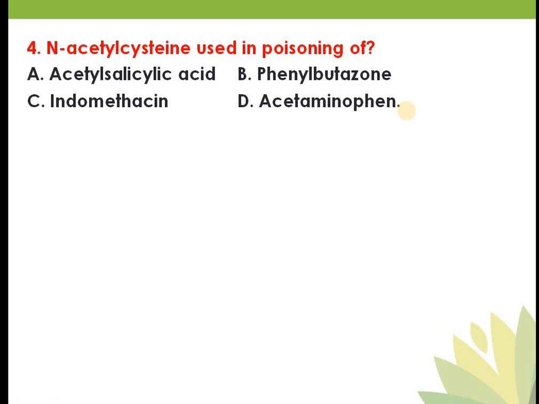How I will explain, don't worry. N-acetylcysteine is used in the poisoning of acetaminophen. Acetaminophen is also known as paracetamol. So paracetamol, here is one question covered. Second question, paracetamol is a para-hydroxyphenyl derivative. It is a phenol derivative. It is an analgesic antipyretic. It is not an anti-inflammatory. Third question covered. What is the mechanism? It is a selective COX3 inhibitor in the brain that is responsible for its antipyretic effect. Question 4 covered. So what is the main adverse effect of paracetamol?